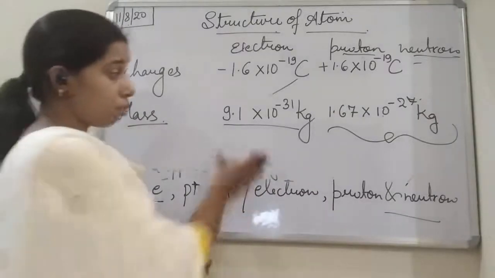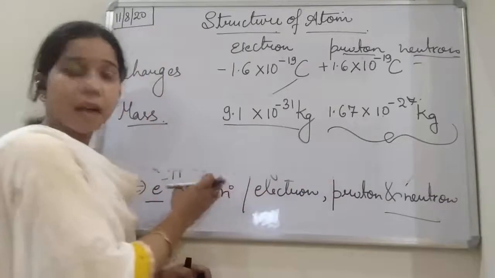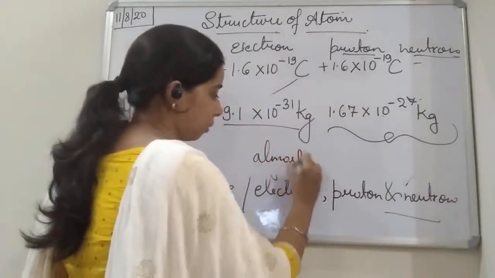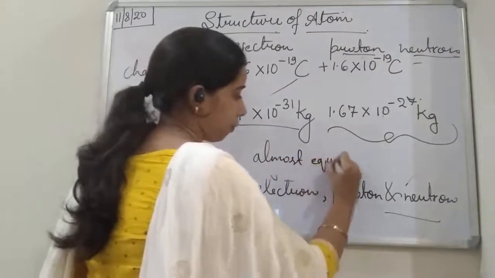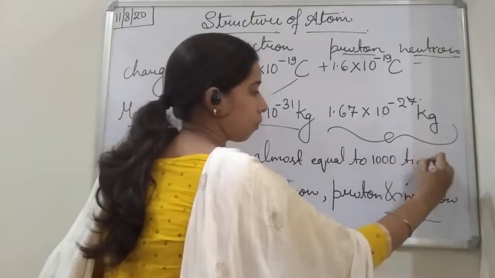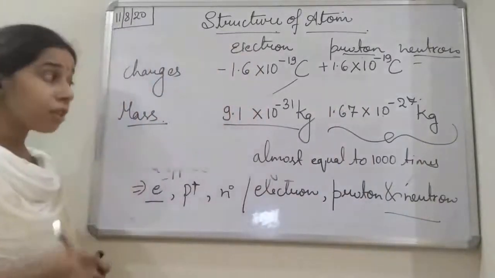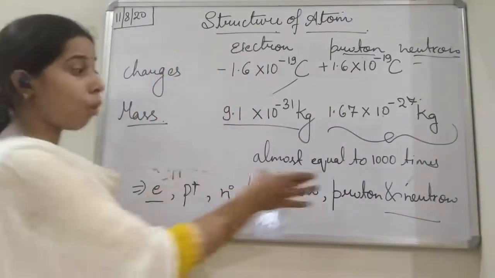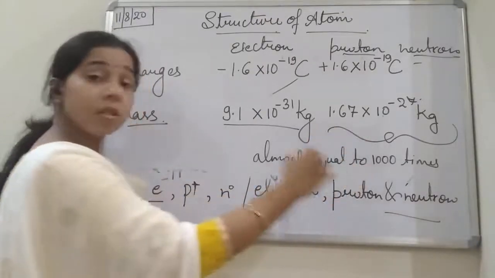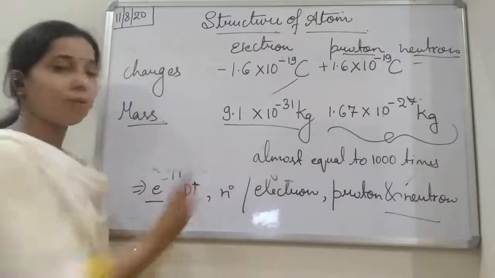Now you see here, student, how much difference they both have. It is almost 1000 times. The difference between their values is almost 1000 times. It means the proton mass is 1000 times bigger than that of the electron.